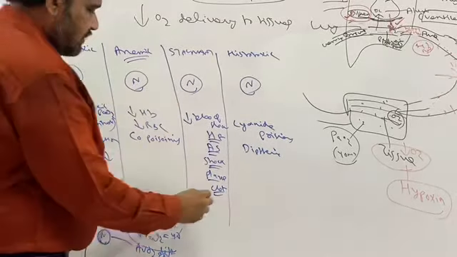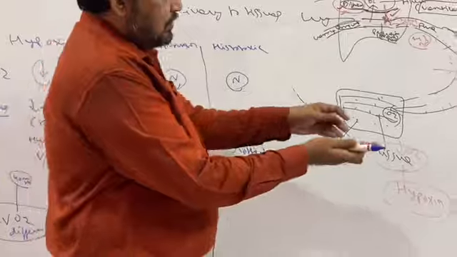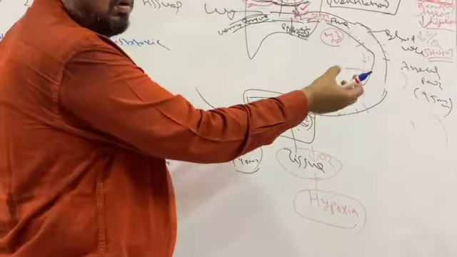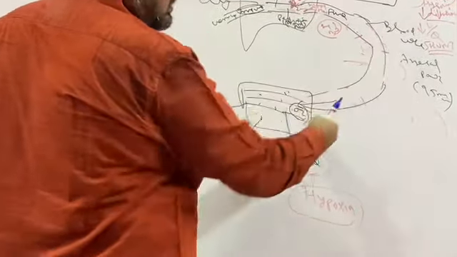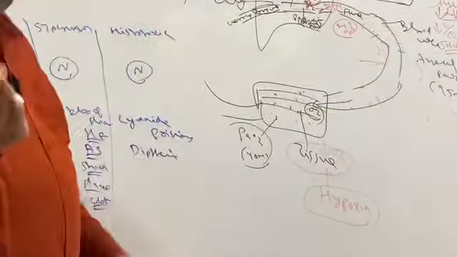In stagnant hypoxia, because of atherosclerosis or heart failure, the blood flow is very slow, or in fact very less. So what happens? Arterial may be 95, the arterial partial pressure of oxygen is normal, but the venous partial pressure of oxygen, instead of the normal 40, is 25.